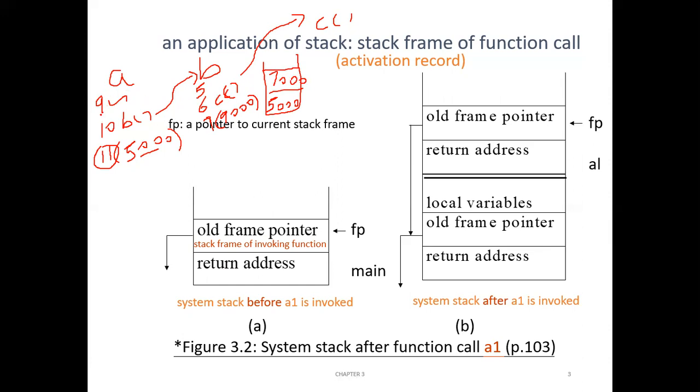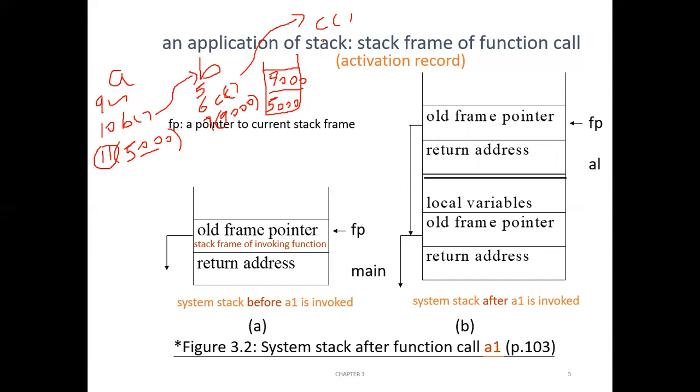First A executes the 9th statement, then the 10th statement is a function call. Before calling B, it pushes 5000 into the stack, and then B gets called. B executes up to the 5th statement. In the 6th statement, there is a function call, so before calling function C, it pushes the return address, that is 9000, into the stack.